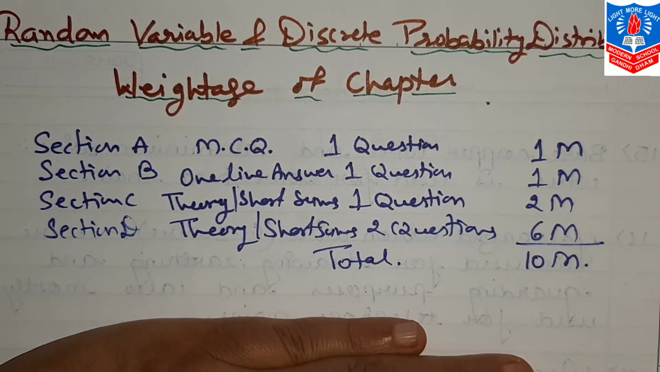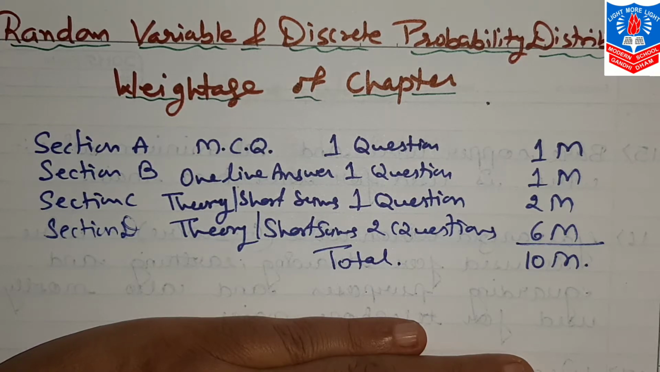Good morning, students. Welcome to the first part of the second chapter, that is Random Variable and Discrete Probability Distribution. This chapter is connected with probability only. So if you know the probability, then this chapter will be easy for you to understand.